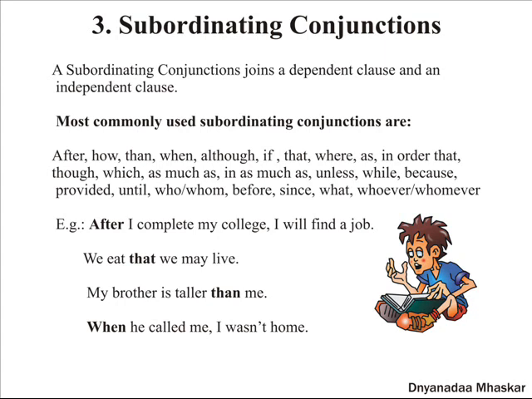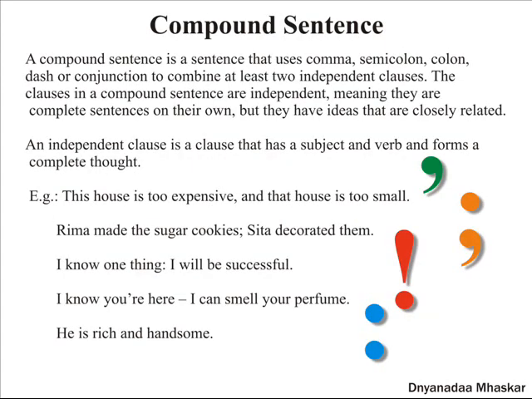Example, after I complete my college, I will find a job. We eat that we may live. My brother is taller than me. When he called me, I wasn't home. So each of the above sentences has a subordinating conjunction. All the subordinating conjunctions are highlighted. Let us now understand compound sentences.